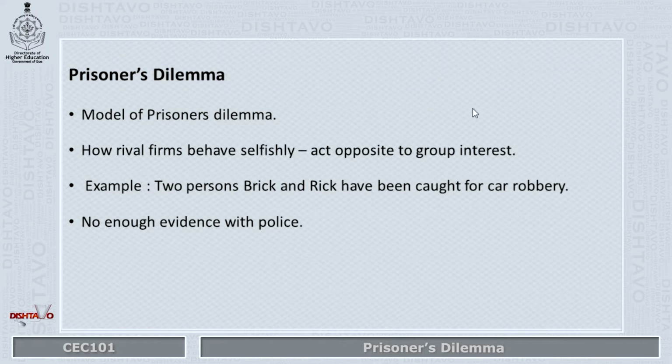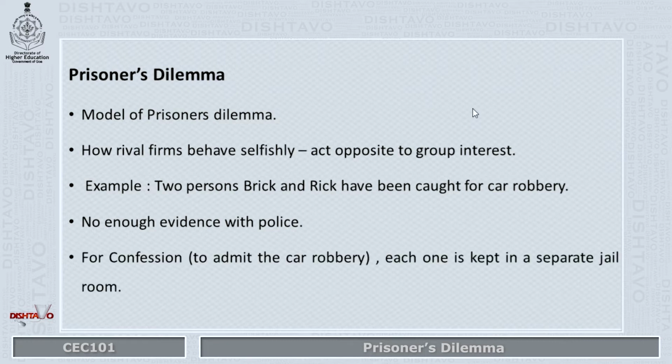So what do they do? They put Brick and Rick in two separate jail cells, and they try to see that each of them admits or confesses to the crime, the car robbery. So that they don't communicate with each other, each one is kept in a separate jail room.